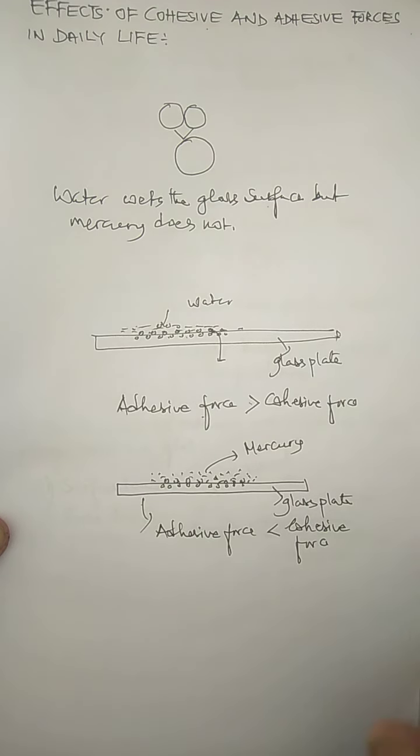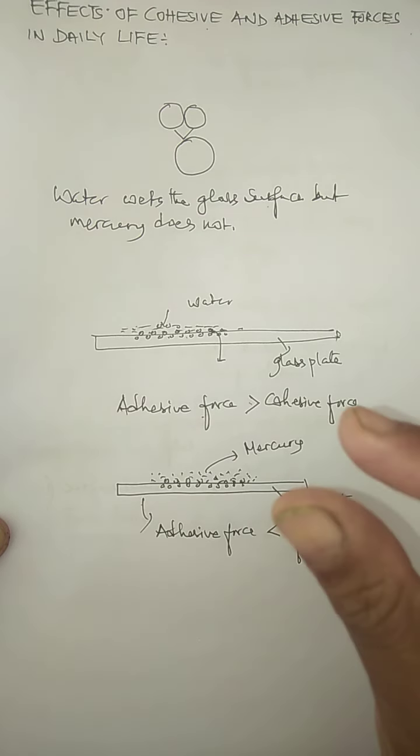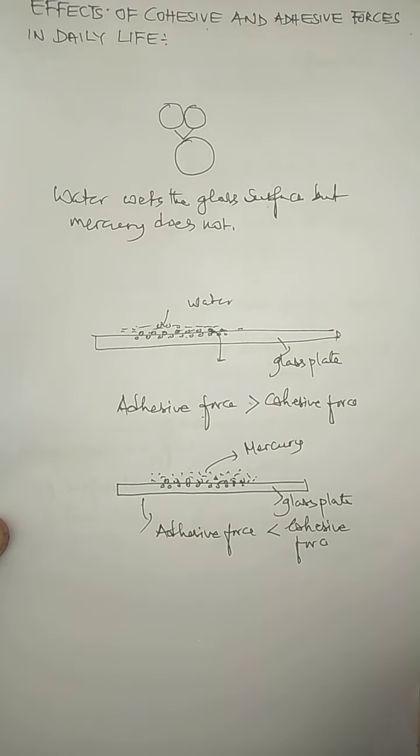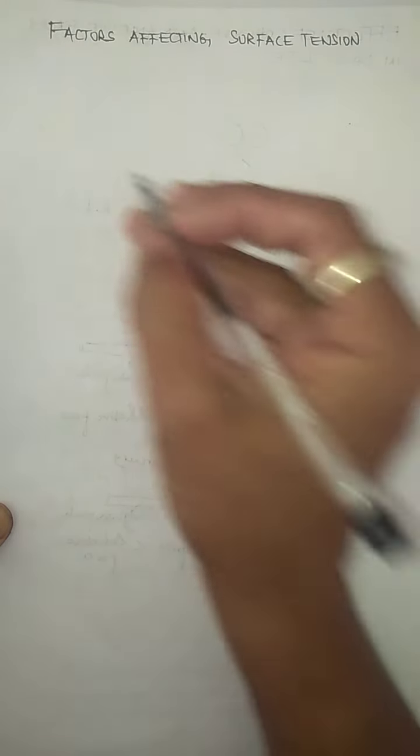Due to surface tension only, you saw that a small needle placed on water simply floats on the water. That means there are a number of examples and effects that you saw due to surface tension. But the surface tension of a liquid can change due to some factors. Now let's discuss in detail the factors affecting surface tension. Children, we basically learn 4 factors that affect surface tension. Let's discuss one by one.